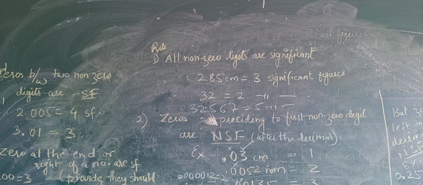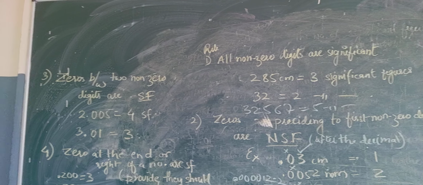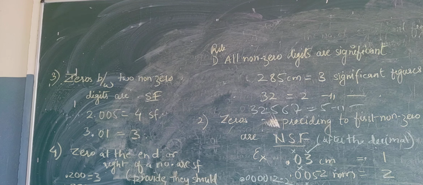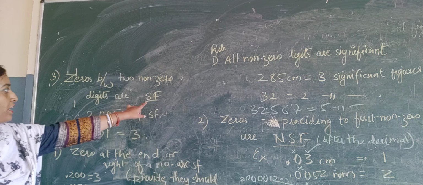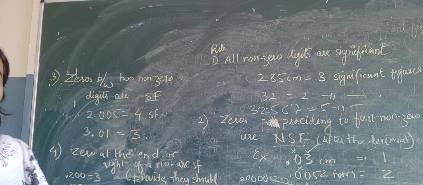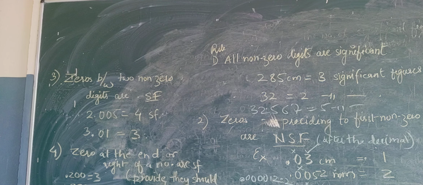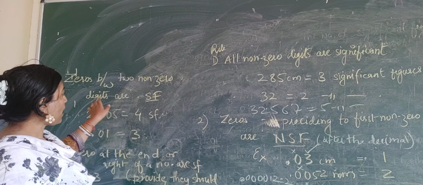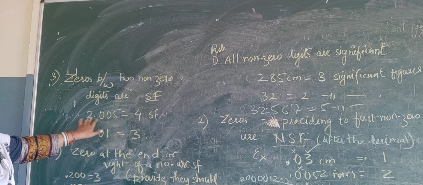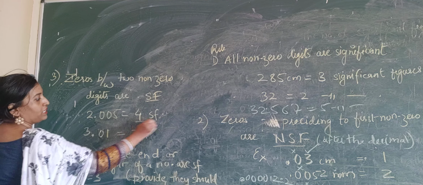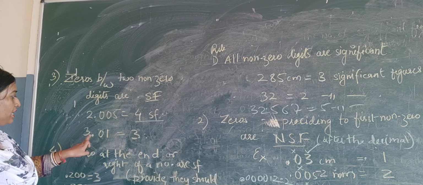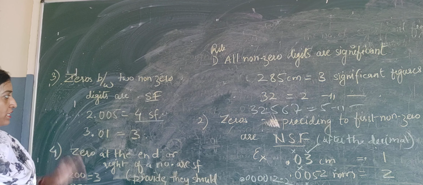Okay. After this the next rule. Okay. You can see like this. Zeros between two non-zero digits are significant figures. Because we cannot write significant figures, it will take a lot of space. You will be writing in your notebook. Okay. Zeros between two non-zero digits are significant figures. Like see here. Decimal is also involved, but 1, 2, 3, 4 will be the significant figures. Here 3.01, 1, 2, 3. This will be the significant figures.